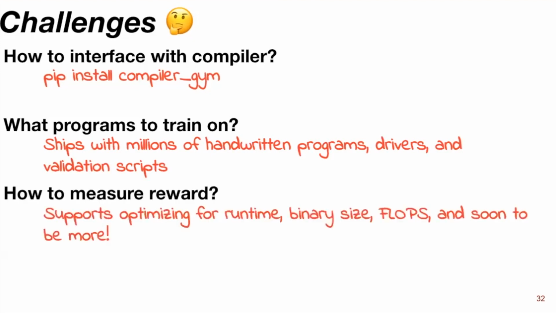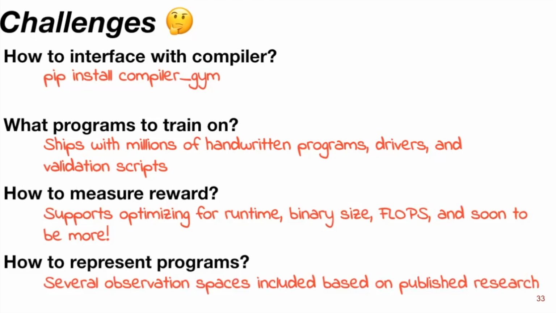How do you measure reward? We provide reward signals built in. When you create your environment, you can say, I want to optimize for runtime, I want to optimize for code size, flops. It is entirely environment dependent. And then how do we represent the programs? We've got several observation spaces. We took past published prior works, and we implemented or imported them inside CompilerGym and made them available. So you can just ask for it. You can say, I want a graph representation, or I want those embeddings from that paper in 2018.